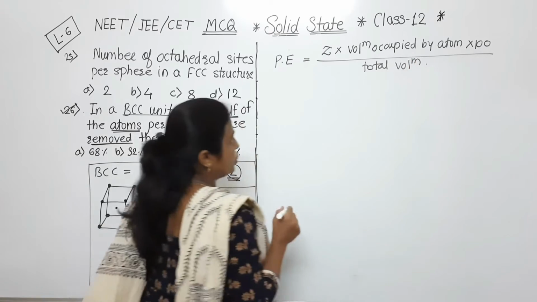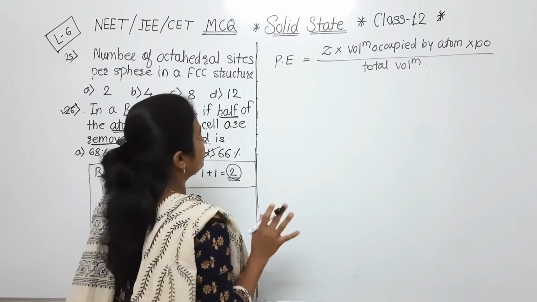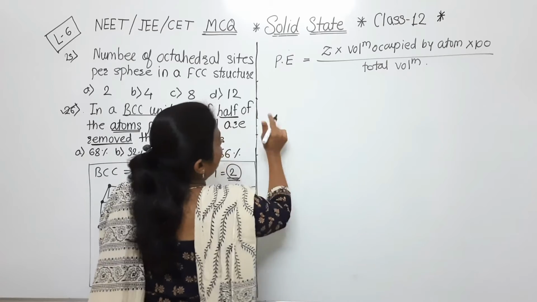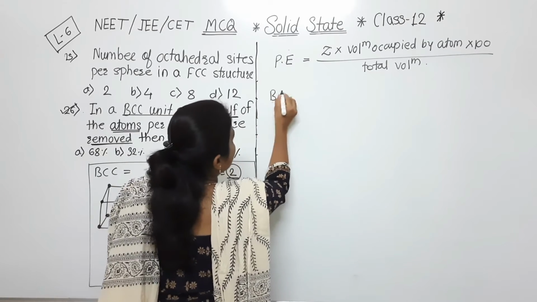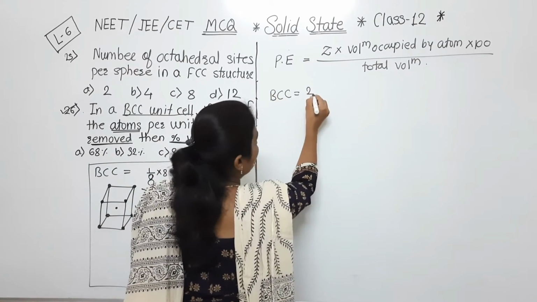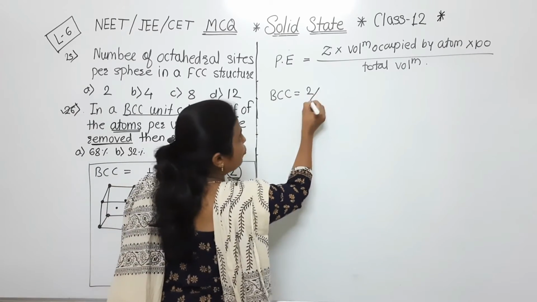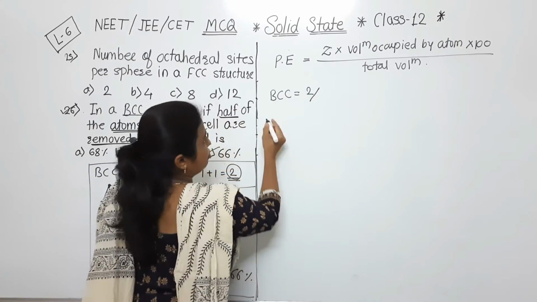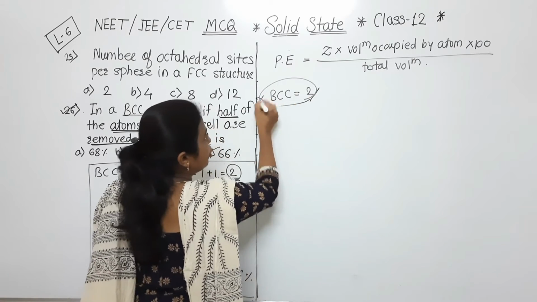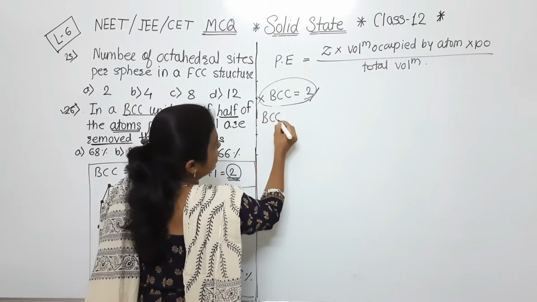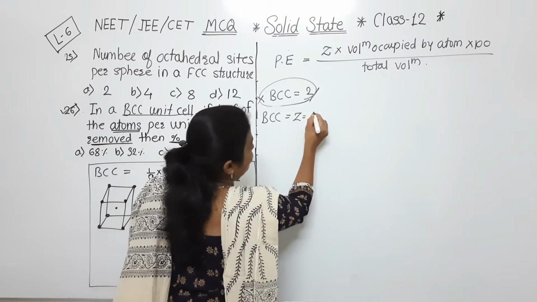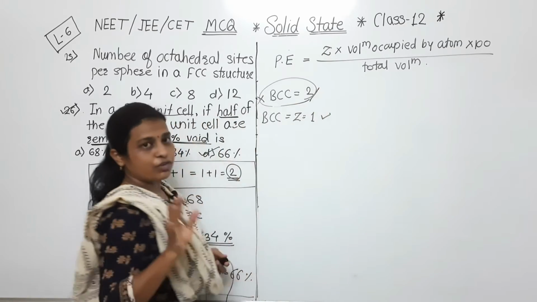of unit cell, and we can say that sphere. So here, see, after this, here Z. For BCC, total number of atoms are 2, but they have discussed in that question that only half of the atoms are removed. So for that one, instead of that 2, we have to consider for BCC Z is equal to 1. So here the first one we have completed.